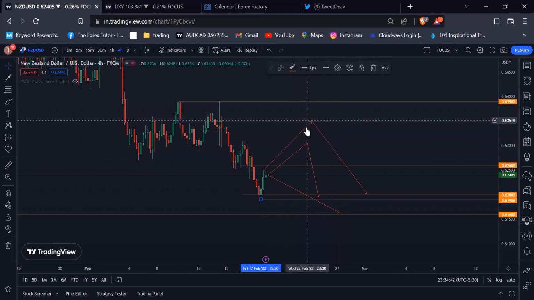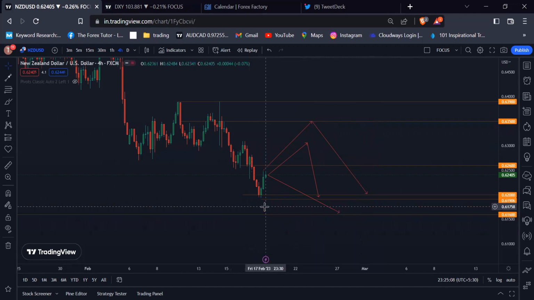After reaching this level, if you see some clear confirmation like the rejection candle and other sentimental confirmation, then we can enter this trade, and our first target should be the 0.6200 psychological level, and our second target should be the 0.6100 psychological level. But you have to keep in mind that the New Zealand USD depends on the RBNZ monetary